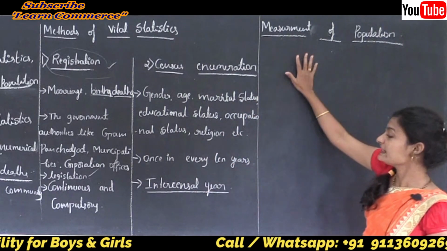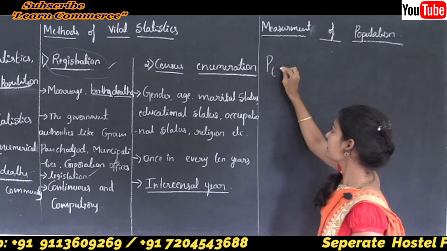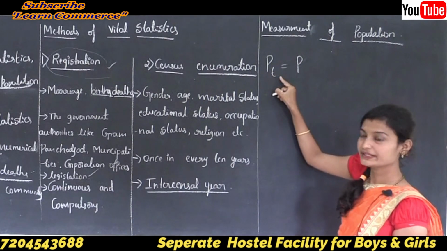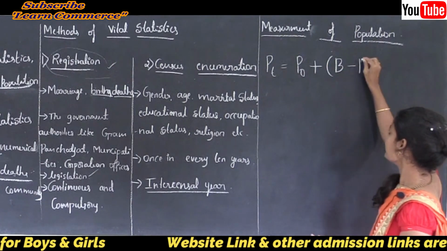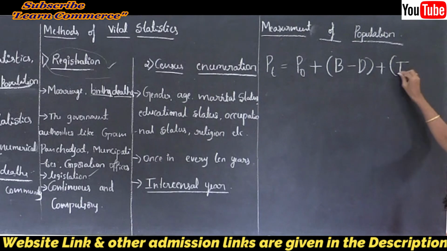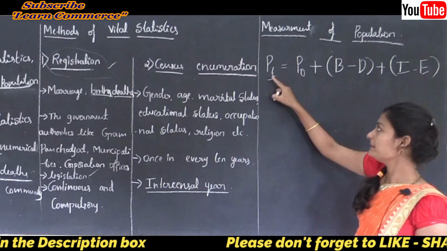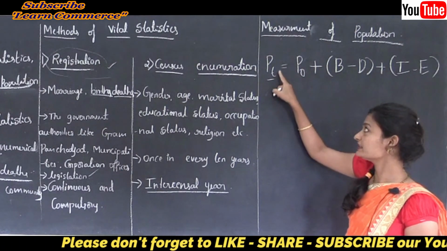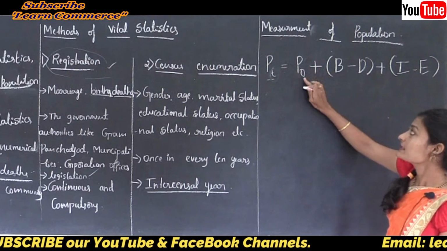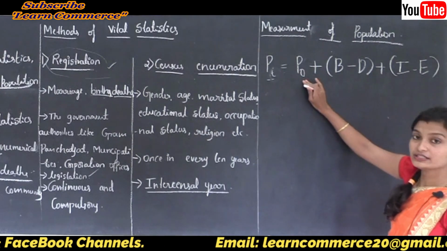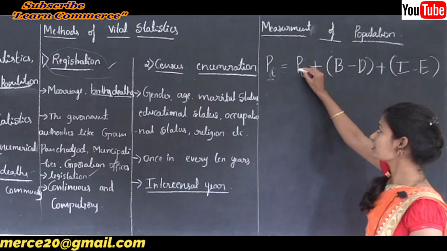In an intercensal year, we can measure the population using the formula: Pt = P0 + B - D + I - E. Here Pt is the estimated population after time t, and P0 is the population in the census year.